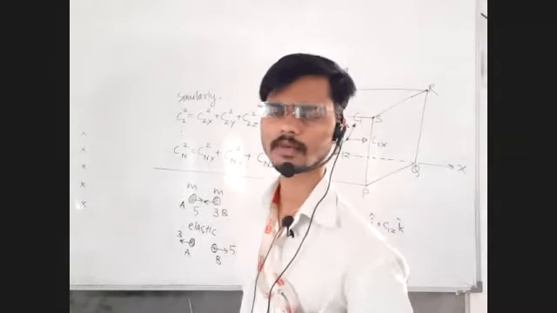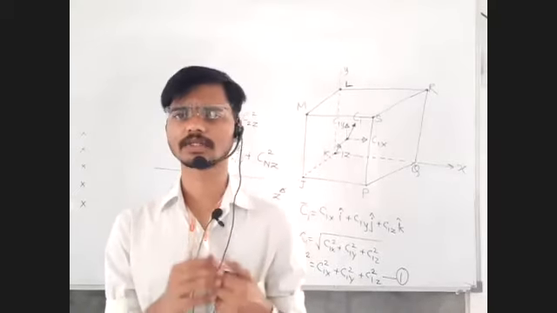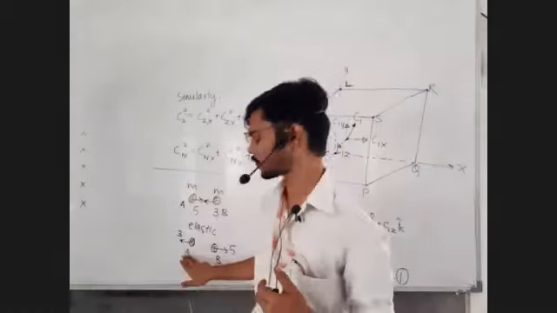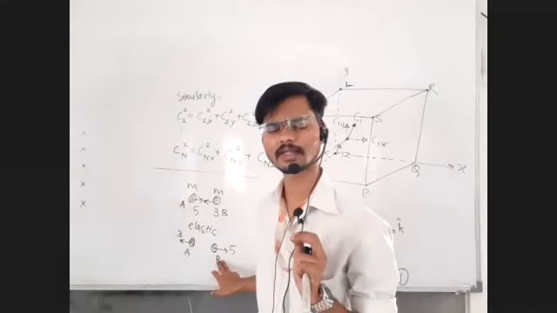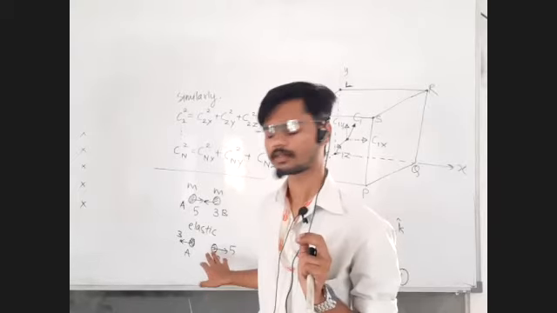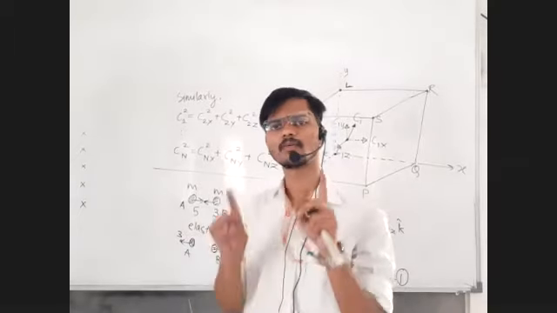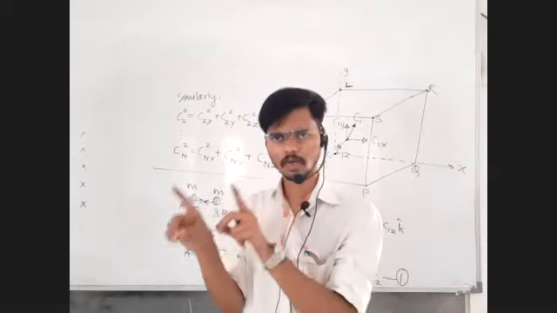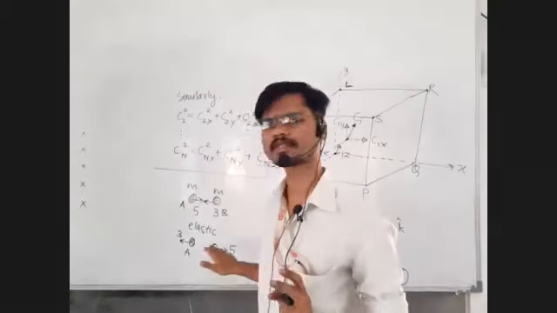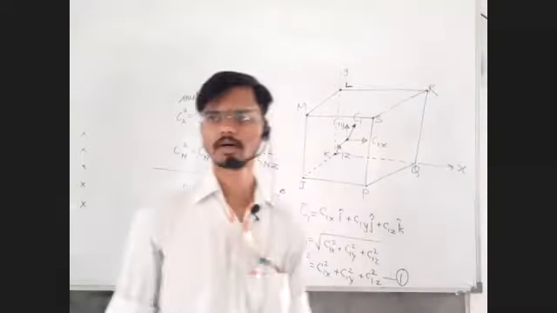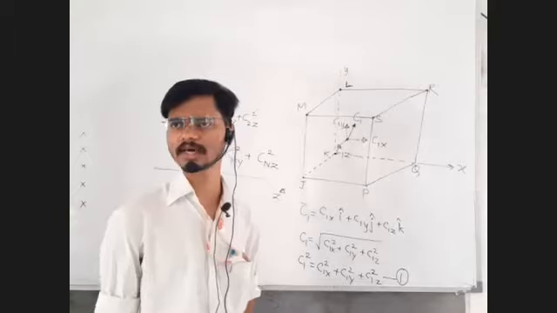Before collision there will be some initial velocities. After collision there will be some final velocities. There is an equation for finding the final velocity of the first particle. There is also an equation for finding the final velocity of the second particle. If you put the masses equal in that formula, you will observe that whenever the masses are equal and the collision is elastic, velocities are interchanged. For the time being, take this as a rule. What is that rule? When the masses are equal and collision is elastic, velocities are interchanged.